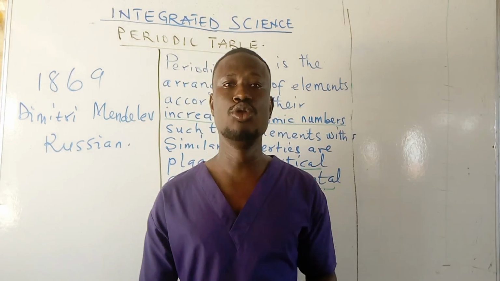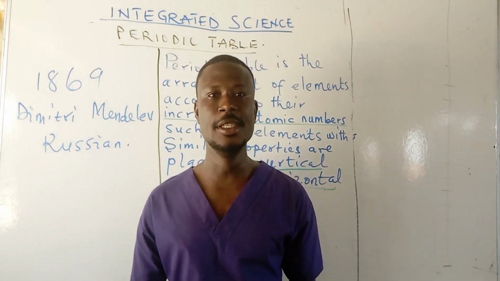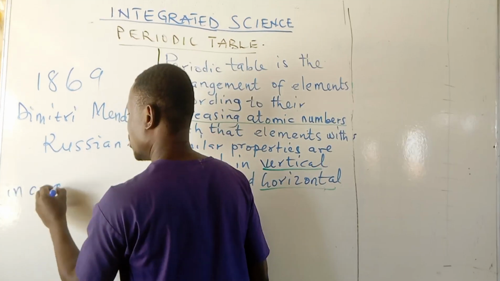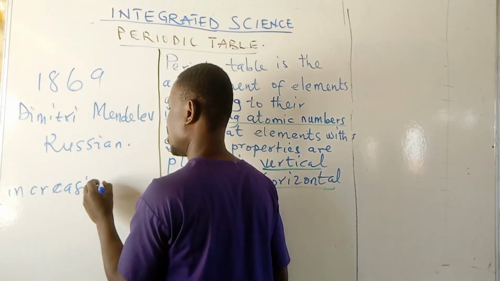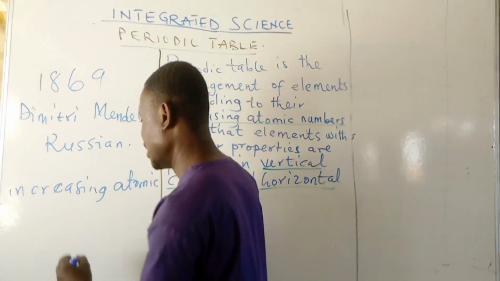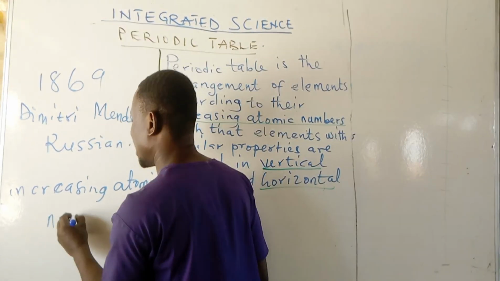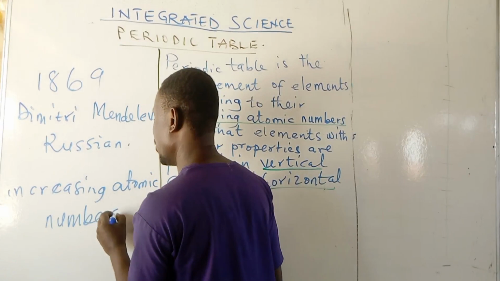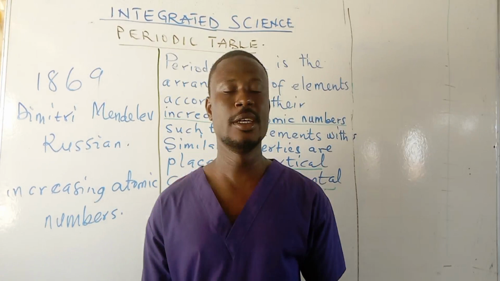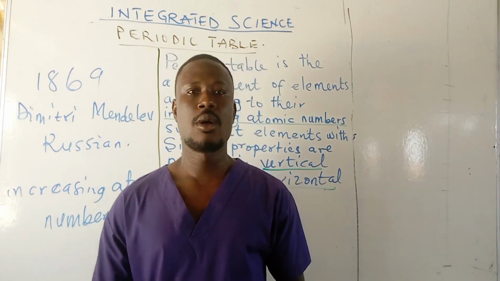And this was arranged on a chart or a special table called the periodic table. So, by far, Dmitry Mendeleev, the Russian scientist, is known as the father of the periodic table.